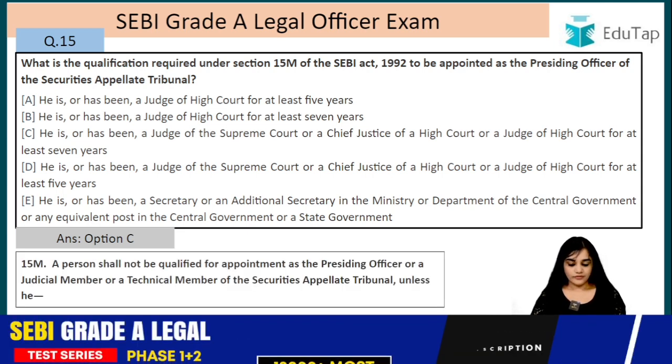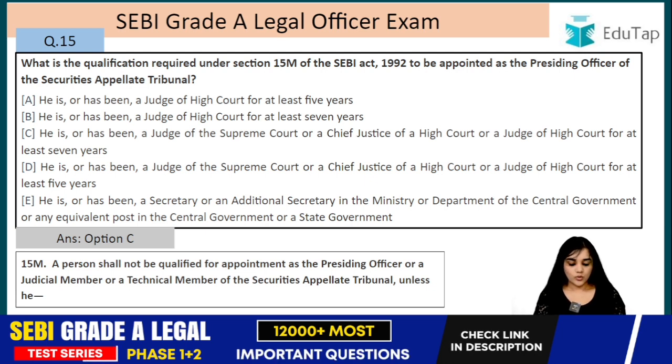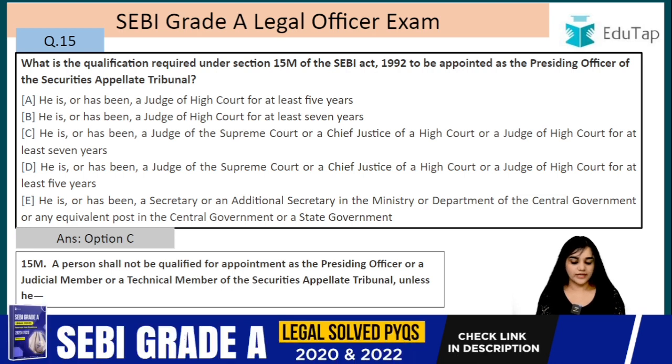Okay, let's read the qualifications. A person shall not be qualified for the appointment of the presiding officer or judicial member or the technical member of the Securities Appellate Tribunal unless he. So, we will be reading the qualification for all of these, right?